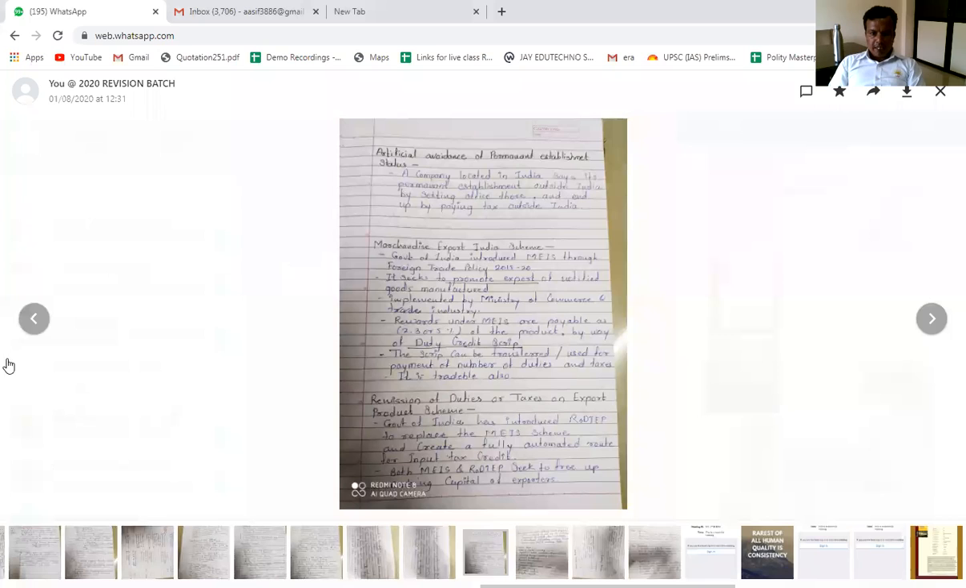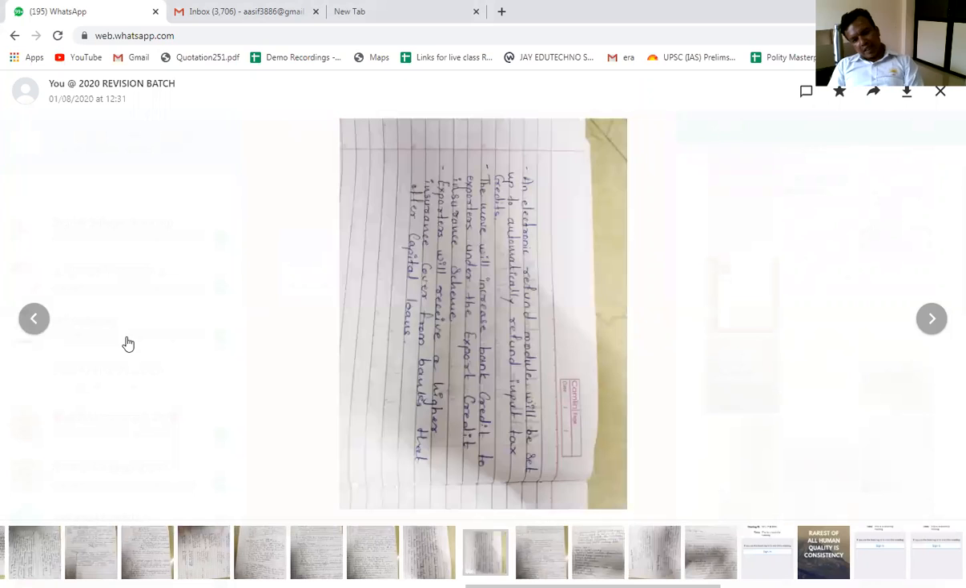Now going to the next term, it is mentioned that an electronic refund module will be set up to automatically refund input tax credit. The move will increase the bank credit to the exporters under the export credit insurance scheme, and exporters will receive a higher insurance cover from the banks that offer capital loans. So this scheme is specifically focused at increasing the export of India.